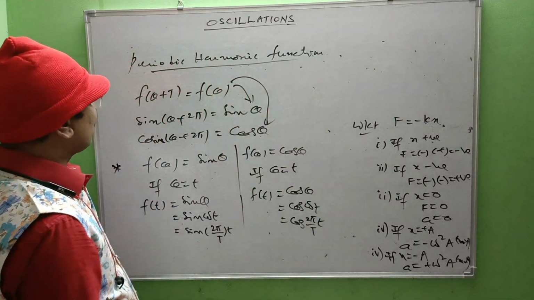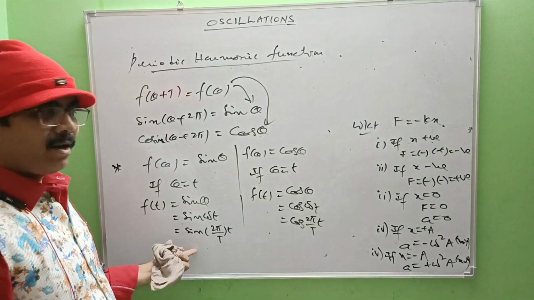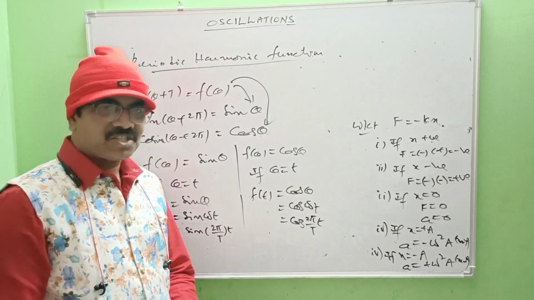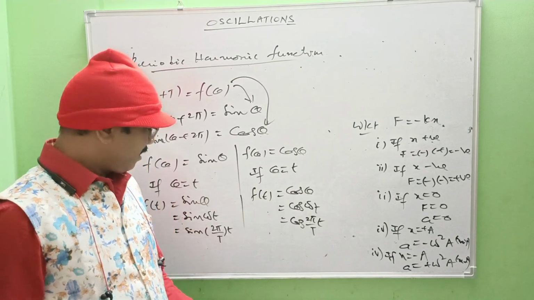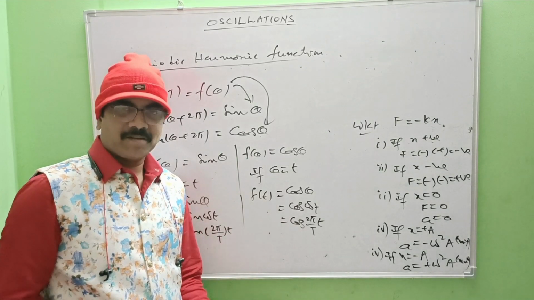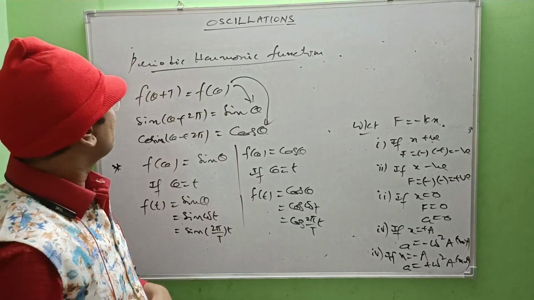So these are nothing but simple harmonic functions. Any function that repeats itself and is expressed by either a sine function or a cosine function is said to be a simple harmonic function.